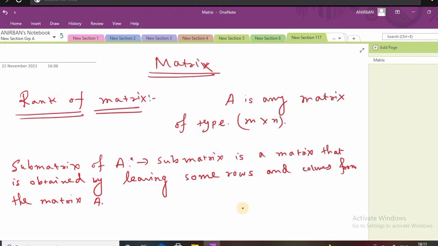And in particular, suppose there is a matrix capital A, any matrix itself is a submatrix of A, because it is obtained by leaving no rows and no columns.